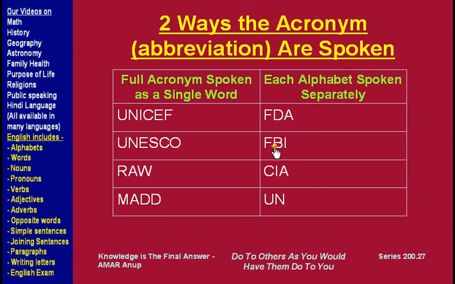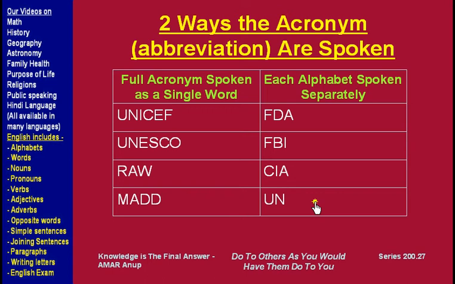Another example, FBI. Another example, CIA. Another example where alphabets are spoken separately is UN.